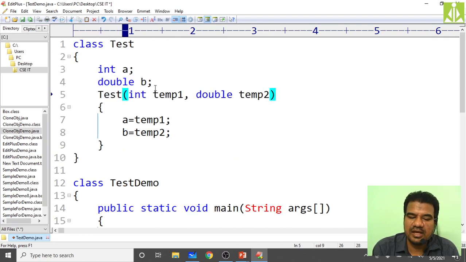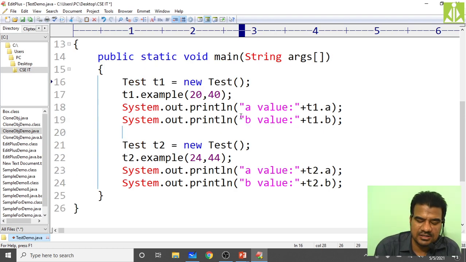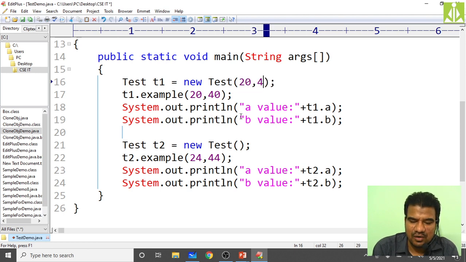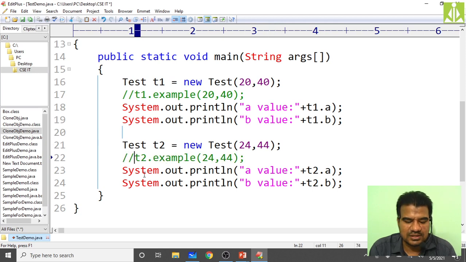So my constructor name must be the same as your class name. I will put this inside my constructor. Same, I have just removed the method name and added my constructor name. So now, no need to write these things. Whatever parameters you were passing over here, pass the same parameters here: 20, 40. Just remove this statement entirely. Here also the same thing, 24, 44, and here you remove this.